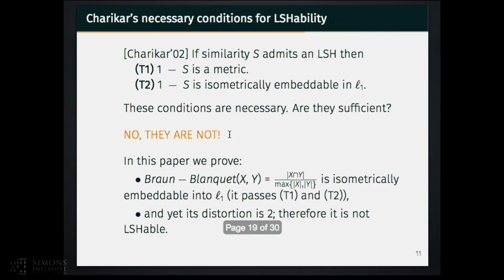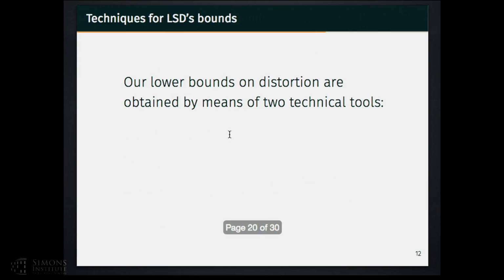Why? Because in this paper we prove that Brown-Blanquet, which is defined as the intersection of two sets over the cardinality of the bigger set, is isometrically embeddable into L1, which means that it passes both tests. However, its distortion is equal to 2. Remember here that a similarity is LSHable when its distortion is equal to 1. So we can conclude that Brown-Blanquet is not LSHable.